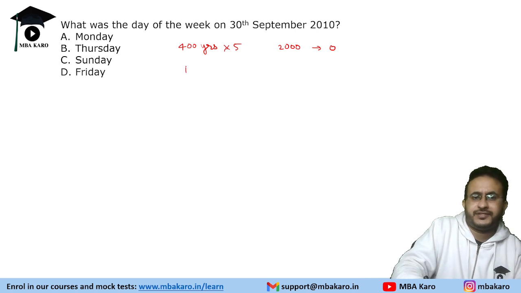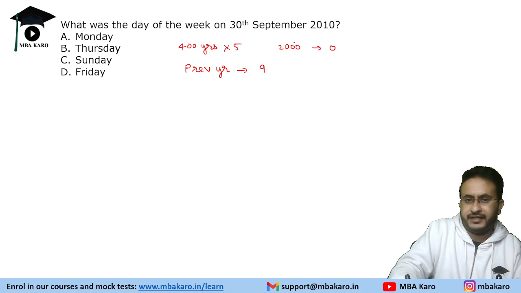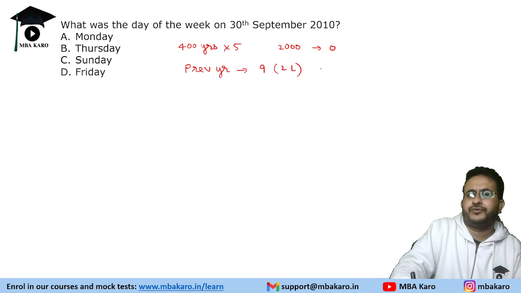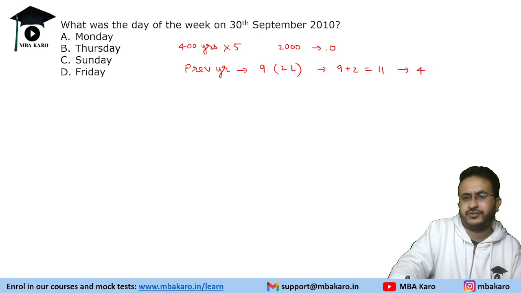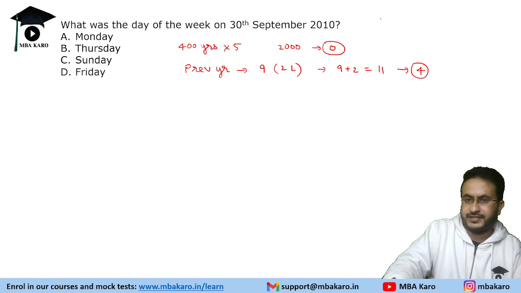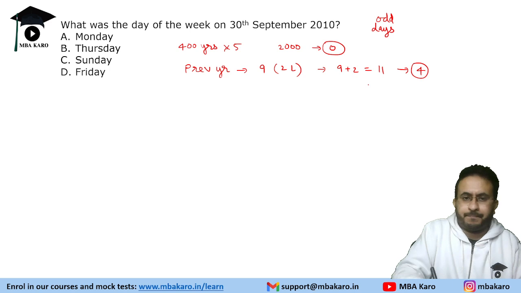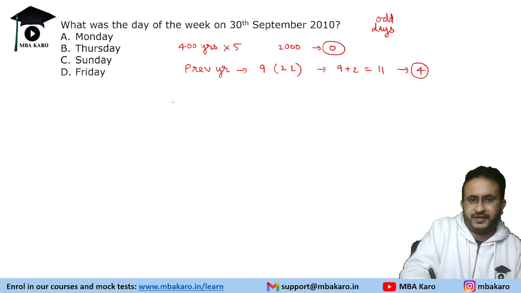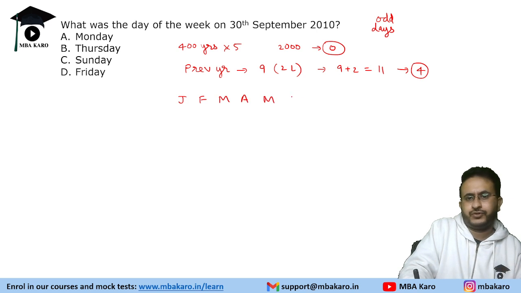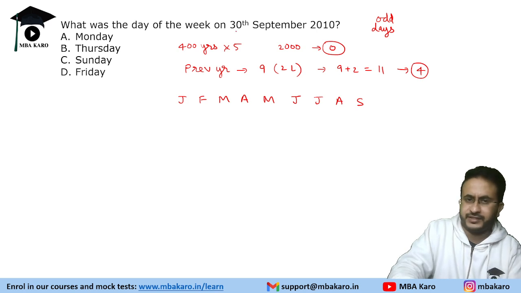So previous year is 2009. We have nine previous years. Out of them there are two leap years, like 4 and 8. So we will get 9 plus 2, 11, that is 4 odd days, right? So this is what we are calculating as odd days. So calendar follows the concept of odd days. So previous years give 4. Now, if we talk about 2010, we have to go till September: January, February, March, April, May, June, July, August, September. We have to go till the last day of September.